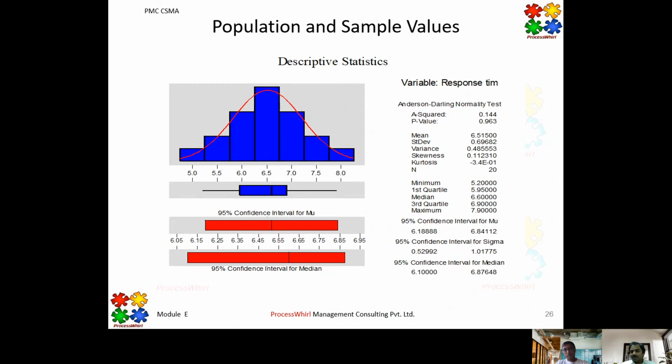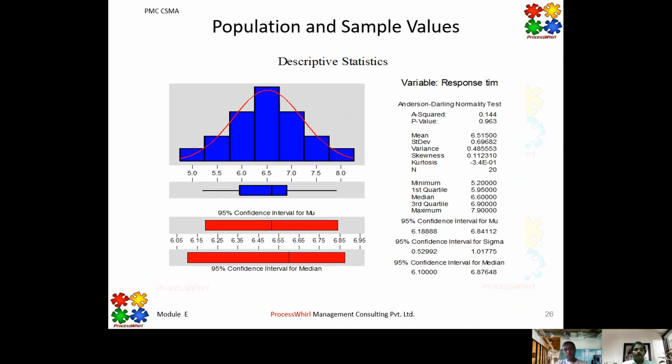So what is this 95% confidence interval? Tomorrow, if we are executing projects, I have 95% confidence that the average value of those projects will fall between 6.18 and 6.84. So in future, when I'm executing around 20 or 25 projects, the average value of those 25 projects will fall between 6.18 and 6.84. And that we are saying with a confidence of 95%.